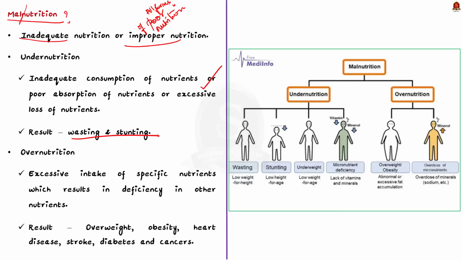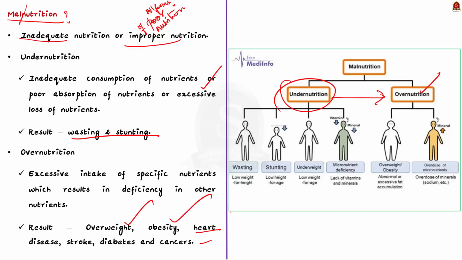But don't forget that malnutrition not only includes undernutrition but also overnutrition. Overnutrition is the opposite of undernutrition, which means getting more nutrients than needed. Overnutrition also occurs when there is an excessive intake of specific nutrients, which results in deficiency in other nutrients. Overnutrition leads to overweight, obesity, and diet-related non-communicable diseases like heart disease, stroke, diabetes, and some cancers.